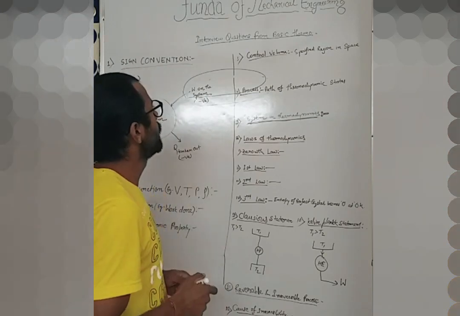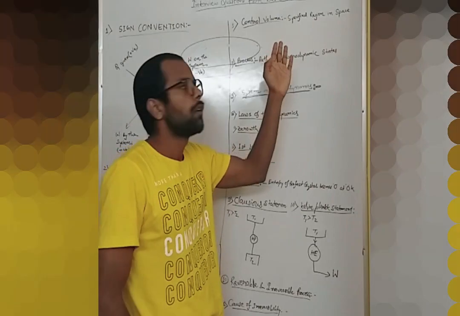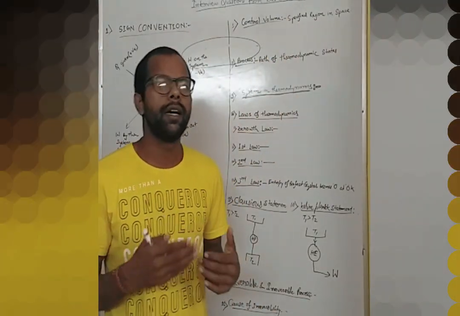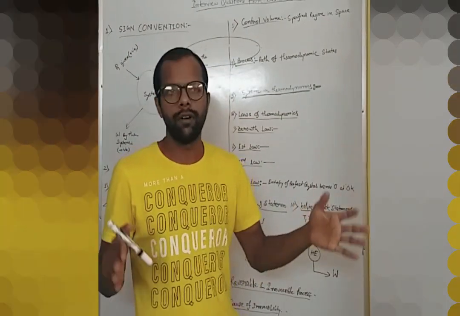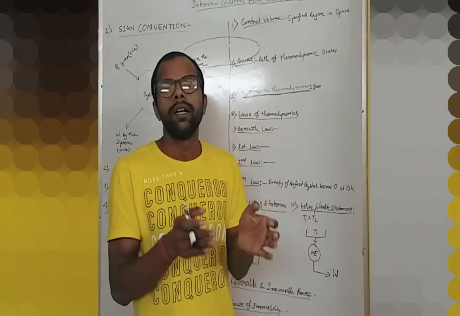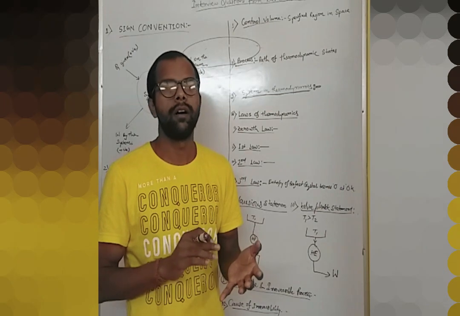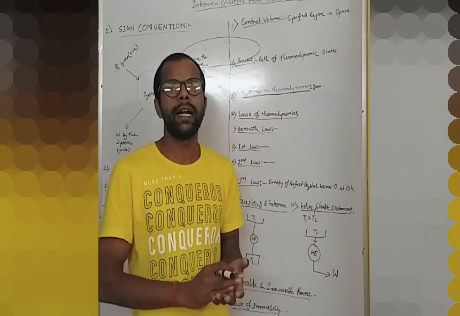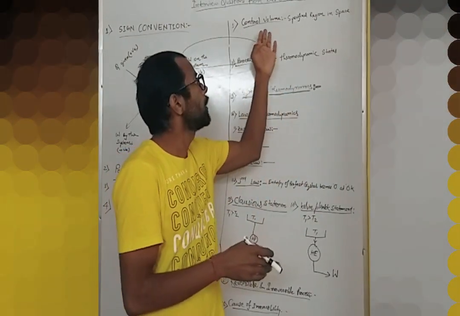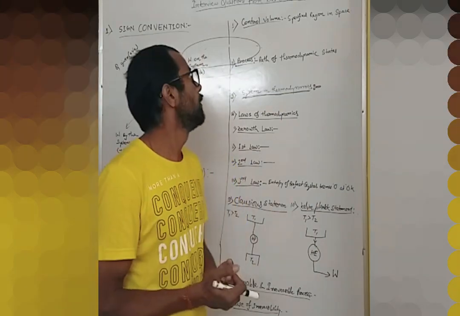Let me start from question number one. The first question is control volume. If any process is occurring in any space of volume, then there must be a particular area where we are controlling different thermodynamic parameters like pressure, temperature, enthalpy, entropy, anything that we are maintaining in a particular region of space. That is called a control volume, where the different thermodynamic processes occur.